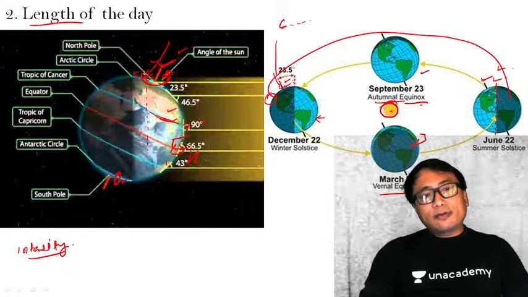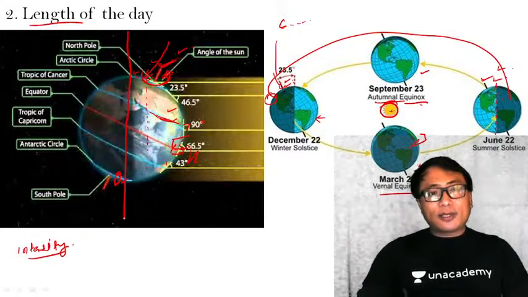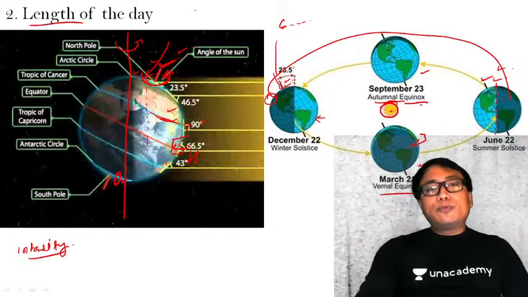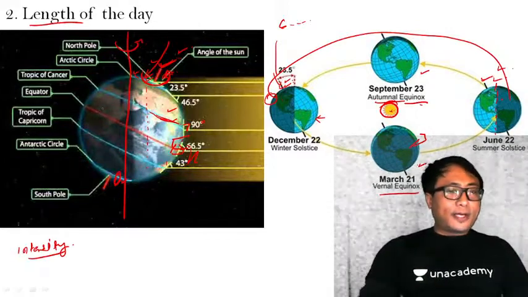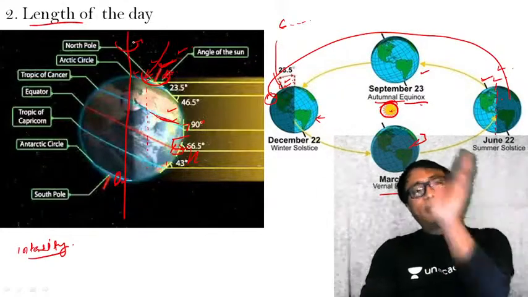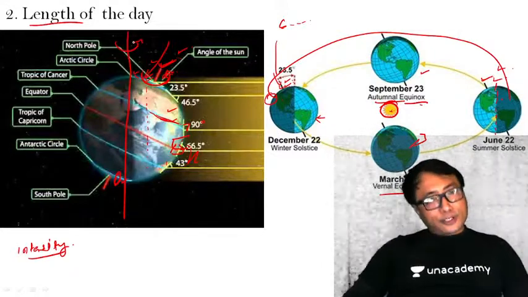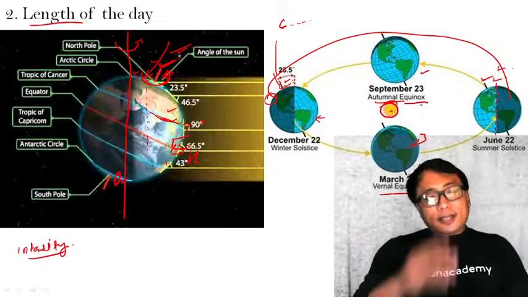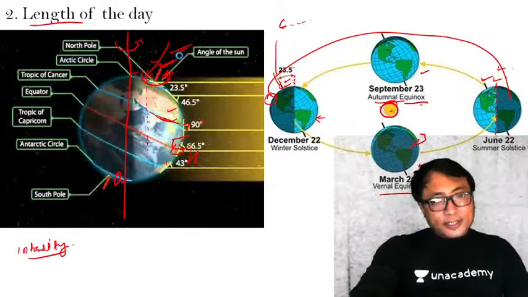Say for example, instead of this tiltedness, if the earth is rotating around its own axis on a completely non-tilted, vertical axis like this, then there wouldn't be any difference in the duration of the sun's insolation. Completely half part of the world will receive sunlight for 12 hours, and for another 12 hours you will have darkness. So there won't be any variation in the duration of the sunlight. But since the earth is rotating on a tilted axis, the duration of the insolation is different in different locations of the earth's surface. Clear? That is the second factor.